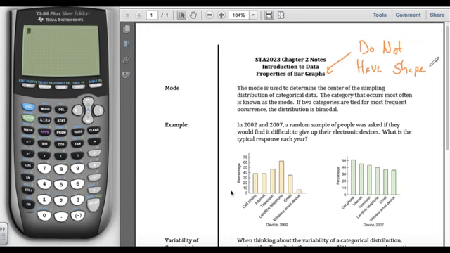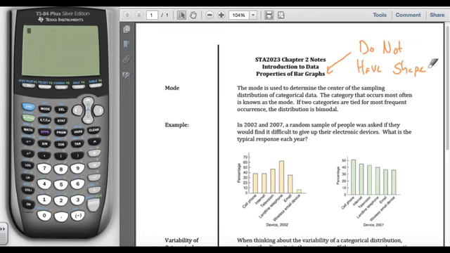We're not going to describe a bar graph as skewed left or skewed right or symmetric because one of the properties of bar graphs is that they can be placed in any order. You could place the bars so the graph looks like it's skewed to the right, or you could place the bars of the same data so it looks like it's skewed left or even symmetric. So we're not going to describe the shape of a bar graph.